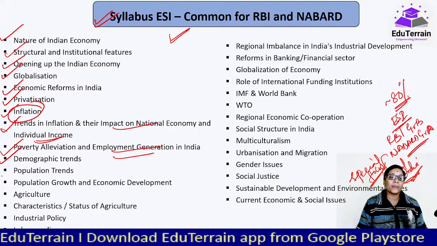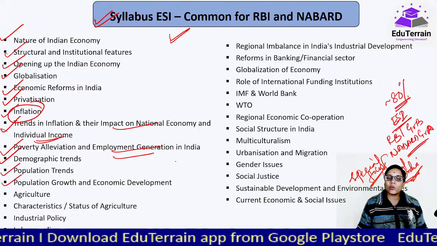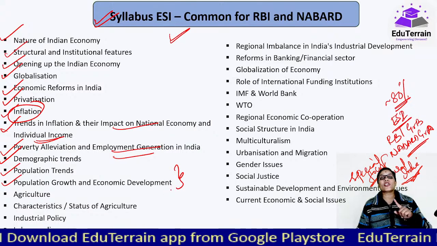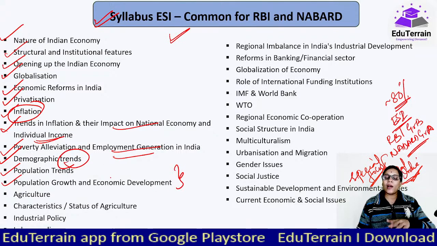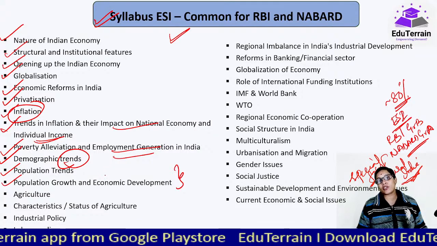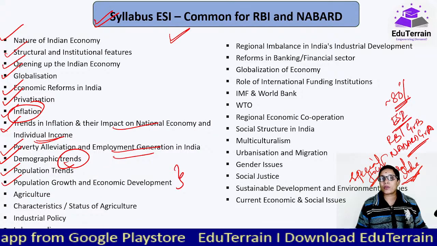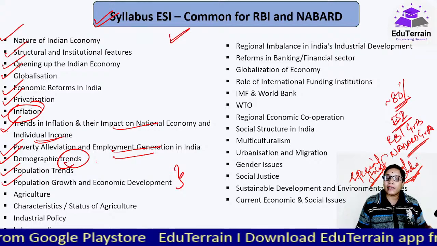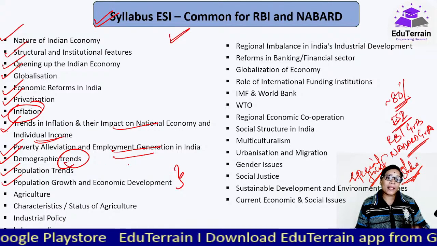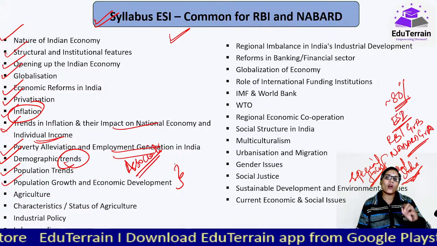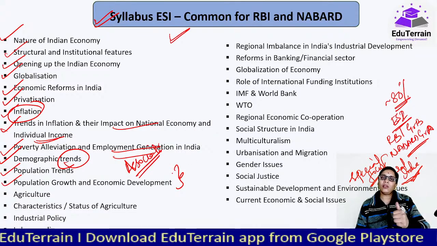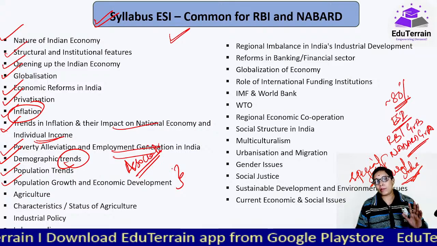Demographic trends, common. Population trends, population growth and economic development, this is not mentioned in RBI, but in order to understand the demographic trends, you have to understand the population trends and population growth and what exactly it is associated with. So yes, there are a few associated topics as well that you have to go through invariably, even if it's not mentioned in either NABARD or RBI.